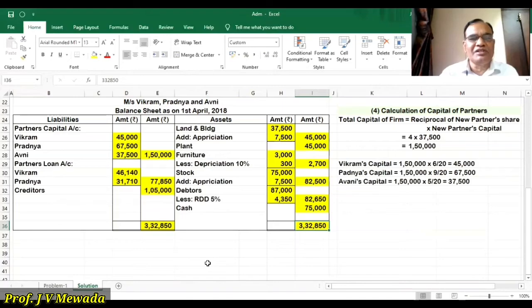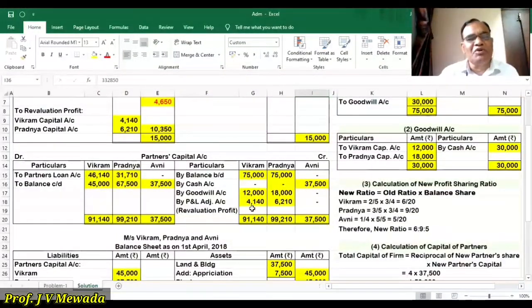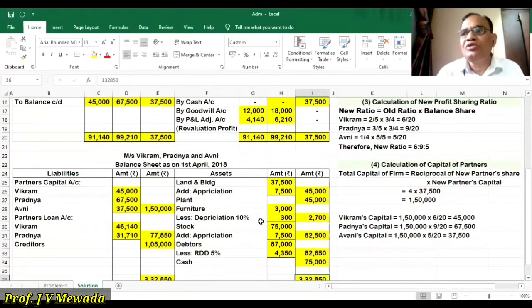So which are the important points in this sum? There are two important points in this sum. Goodwill is a premium method. Goodwill is brought in cash and it is retained in business, because whatever amount is brought, that is not withdrawn by the partners. That's the one point. And the second point is adjustment of partners' capital on the basis of new partner's capital. So these are the two important points that you have to learn.